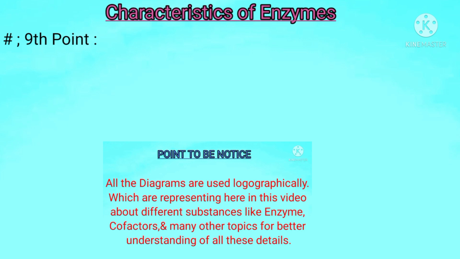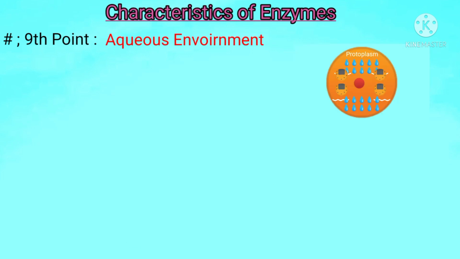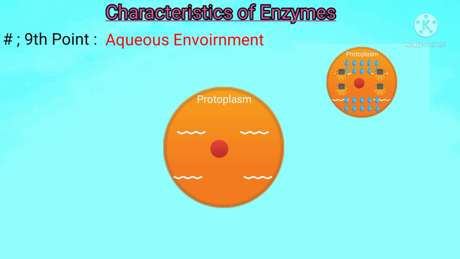The ninth point is about the aqueous environment. We can understand it with the help of this diagram. It is our cell which possesses protoplasm. About 90% of a cell consists of water content, the cytoplasm. So this water environment inside the cell provides an aqueous medium to the enzyme for its proper job, because when an aqueous medium is available, the enzyme will dissolve in the cytoplasm's aqueous medium, which is very necessary to the enzyme's job.